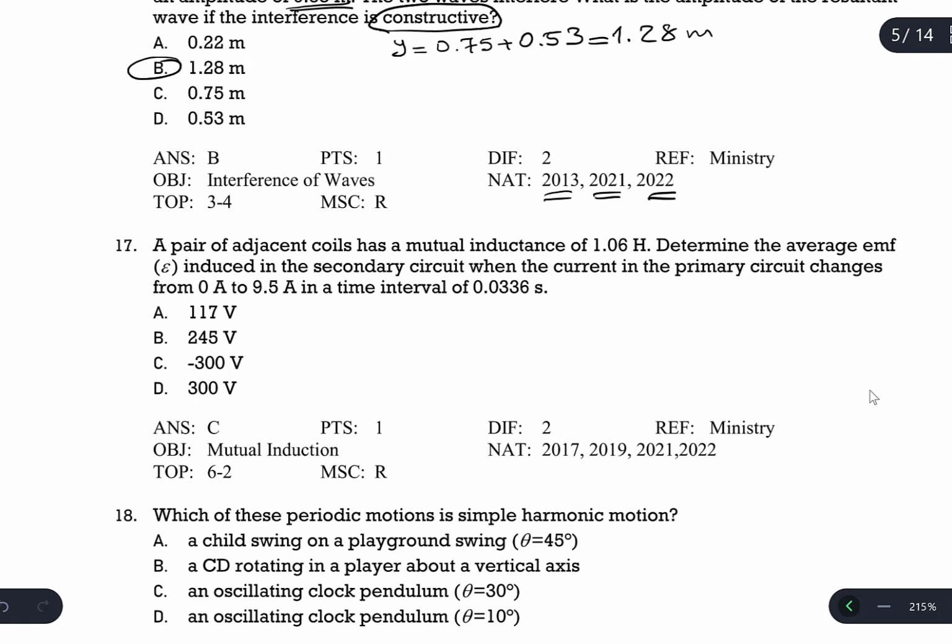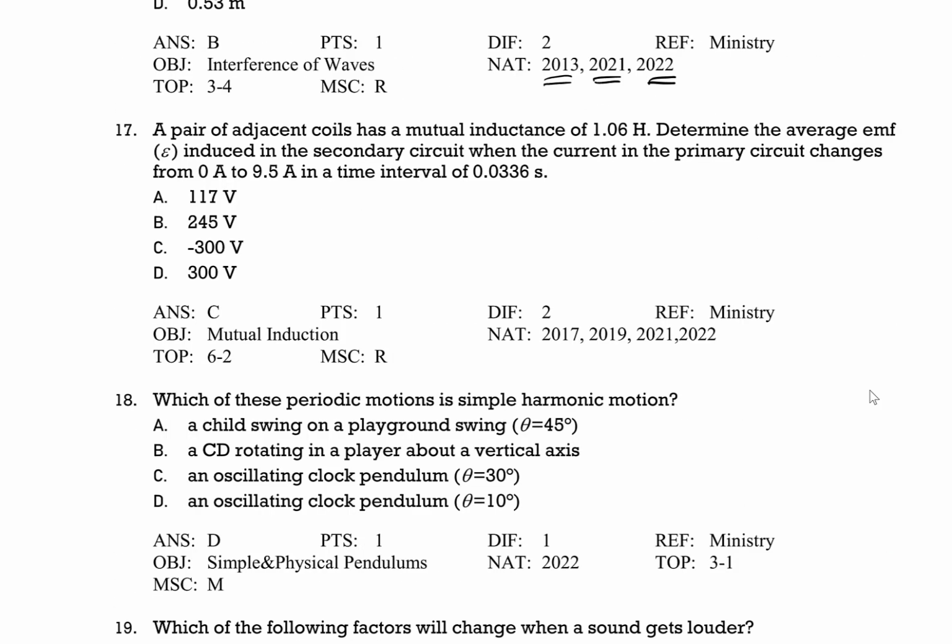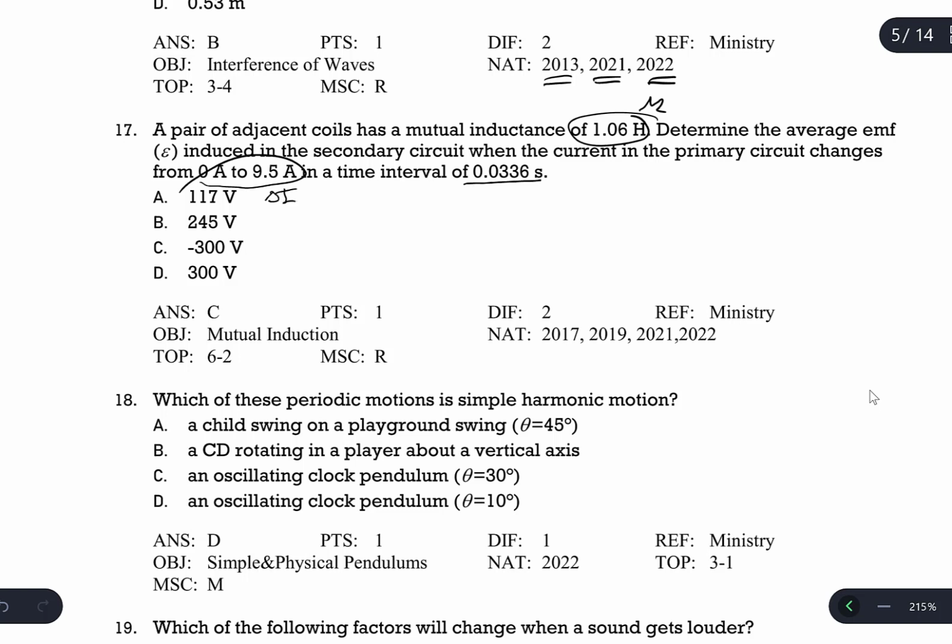And the last repeated question is 17. A pair of adjacent coils has a mutual inductance M, which is 1.06 Henry. Determine the average induced EMF in the secondary circuit when the current in the primary circuit changes from 0 to 9.5, which is delta I, in a time interval of 0.0336, which is delta T.